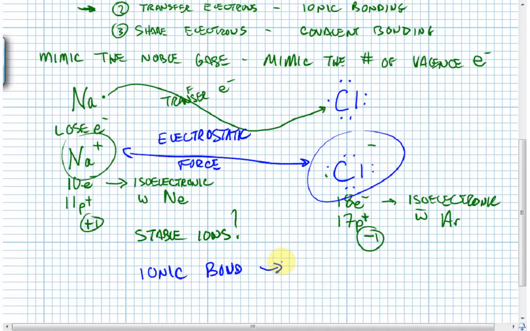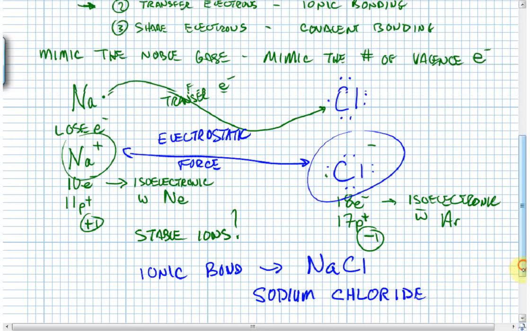Two stable ions, strongly attracted to each other, and the formula is the simplest ratio that makes neutrality. So the formula is NaCl, the +1 sodium and the -1 chloride exactly cancel each other out. So the net charge on the compound is 0, and we call the compound sodium chloride. We always name the metal element first, sodium, and then we spell out chlorine, but we add a special ending, IDE, to let us know that we have now formed a different substance.